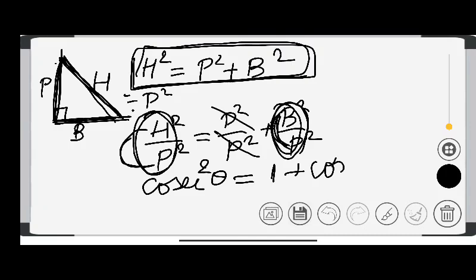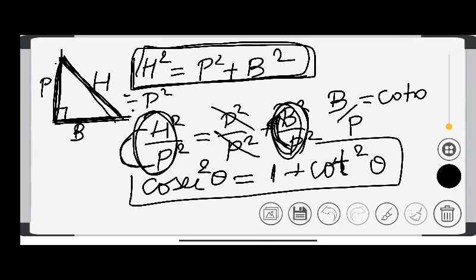Base upon perpendicular, what have you studied? I have studied that base upon perpendicular is cot theta. So I use here cot square theta. So the second identity is this one. Note down. And let's start with the third identity.